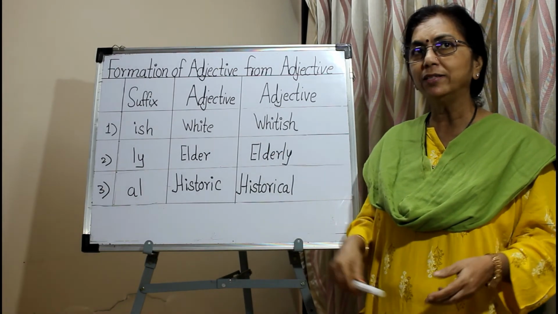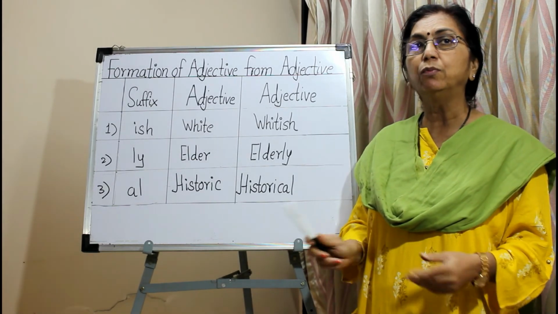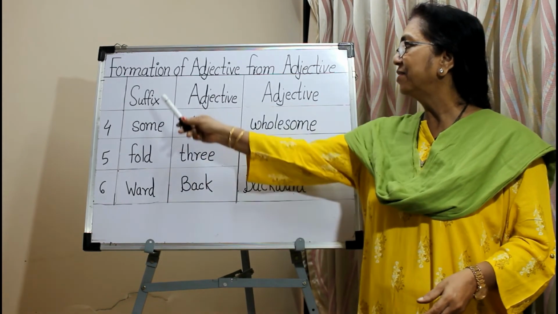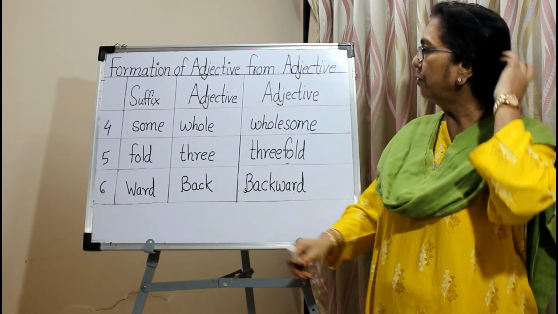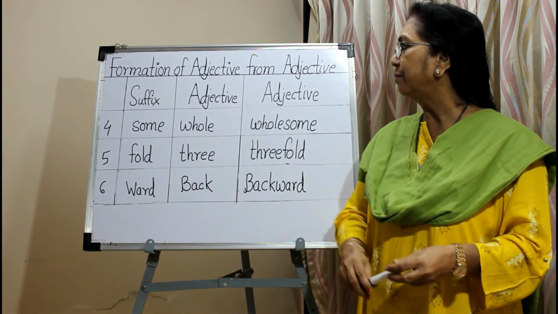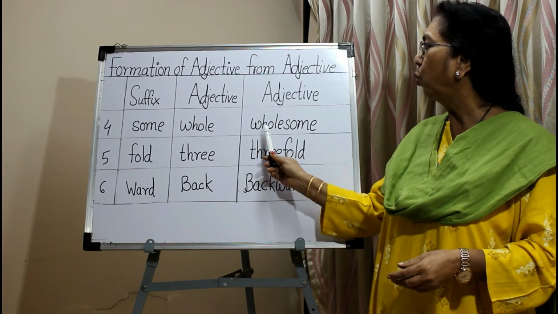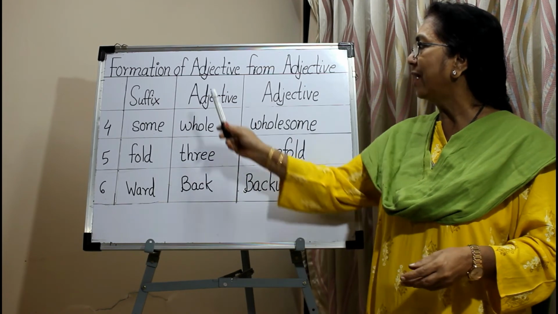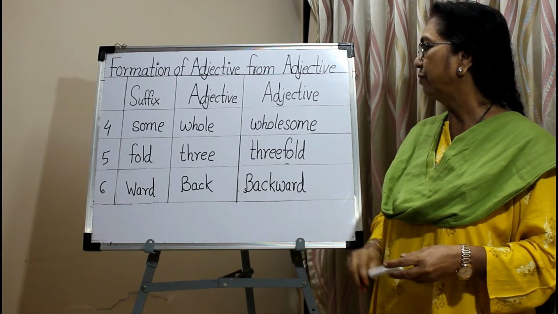See a few more examples of suffixes which are added to the adjective to form the adjective. Some words are added as a suffix to form adjective from the adjective. For example, the word some is added to the adjective whole and the new adjective wholesome is formed. The word fold is added to the adjective three and the adjective threefold is formed.